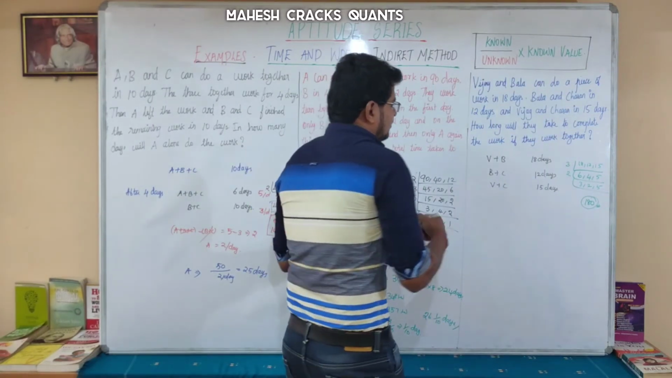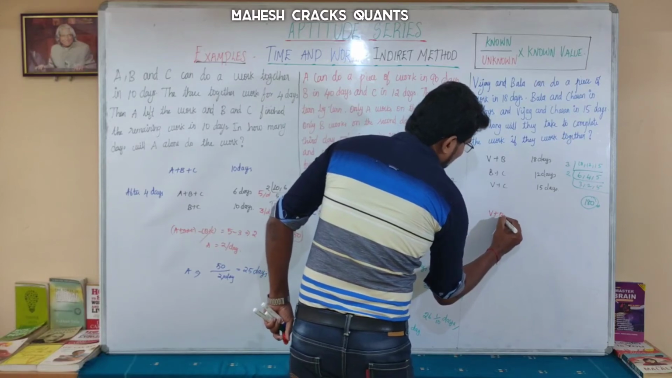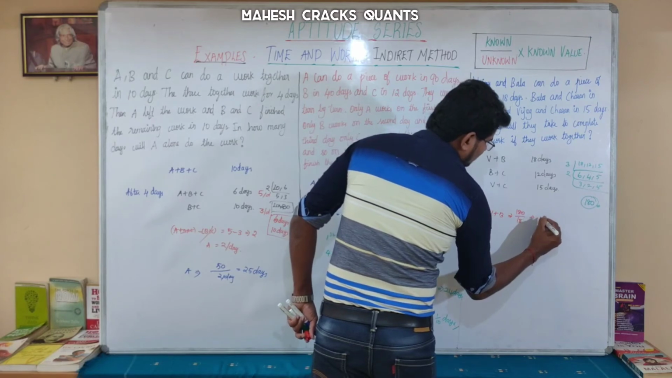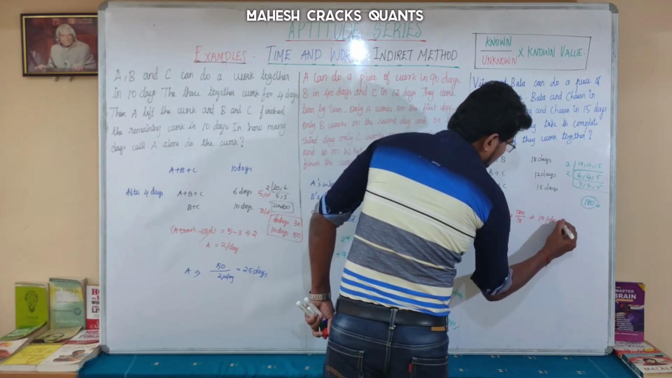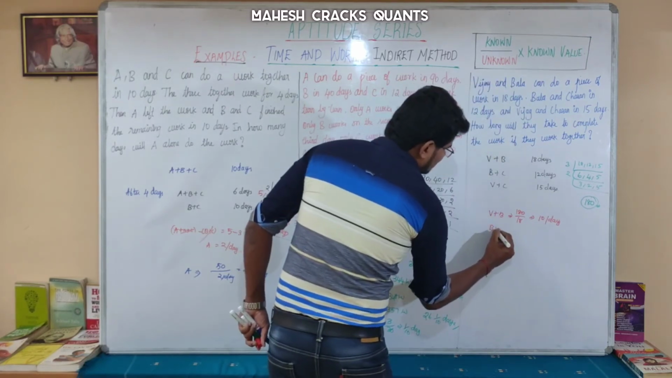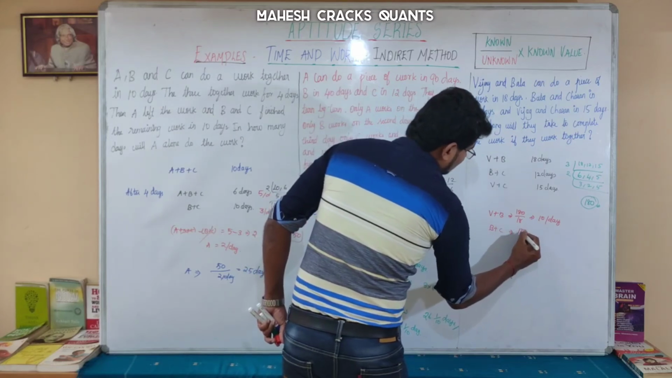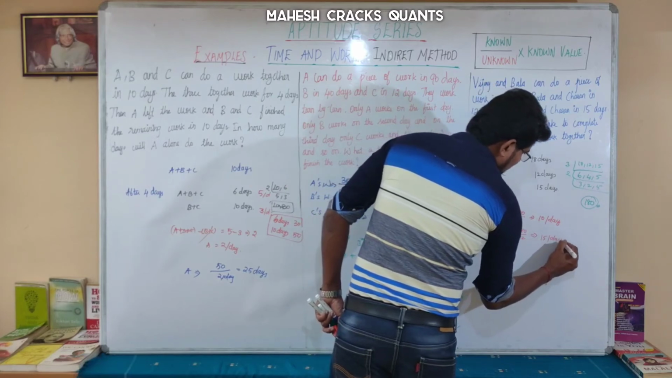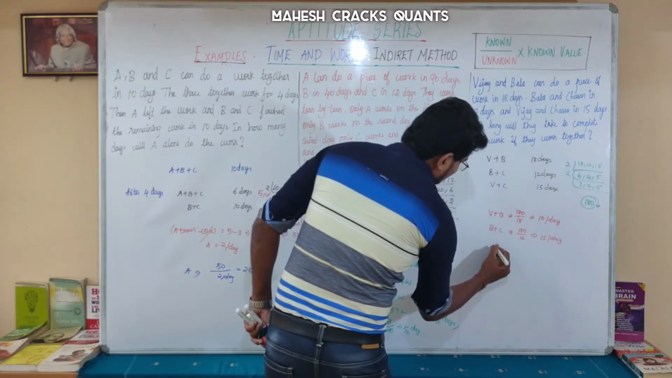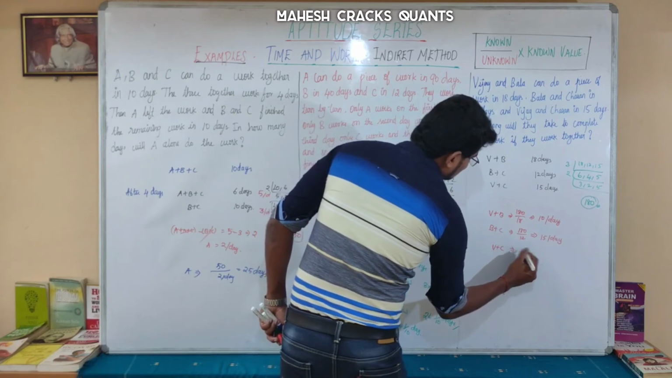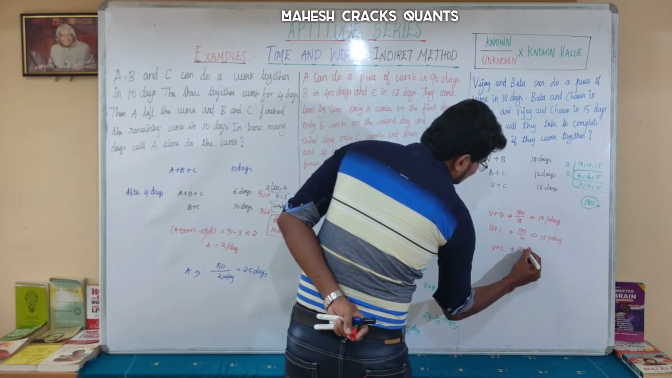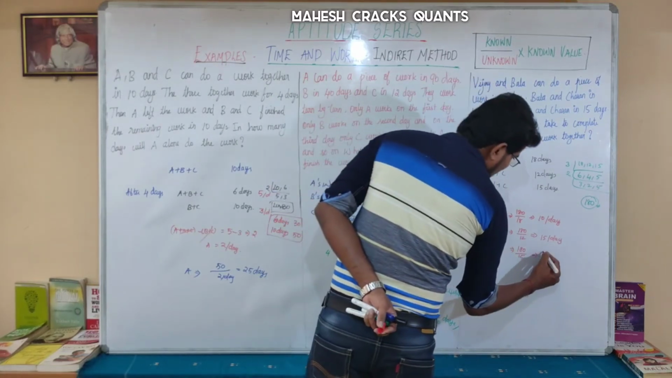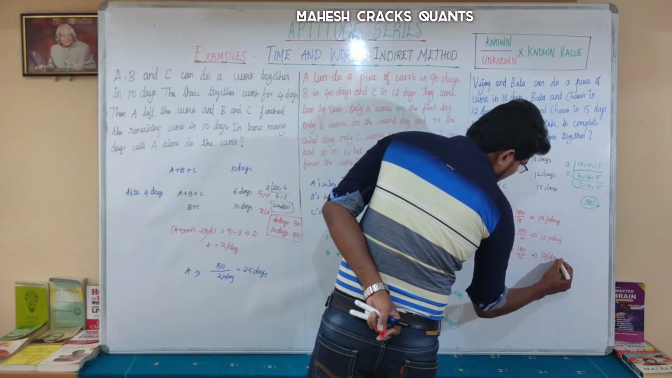180 work is done by Vijay plus Bala in 18 days, which means per day they will do 10 work. Bala and Charan will do 180 work in 12 days, which means 15 per day. They are doing 15 per day together. Then Vijay plus Charan will do 180 work in 15 days. So how many times 15 is there in 180? 12 times. 12 per day together.